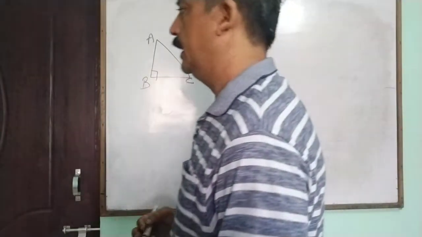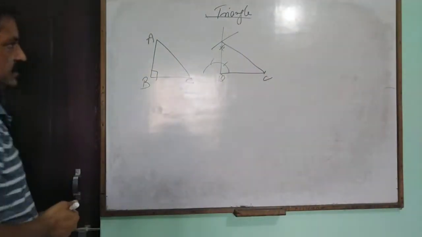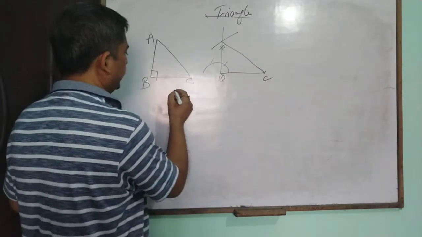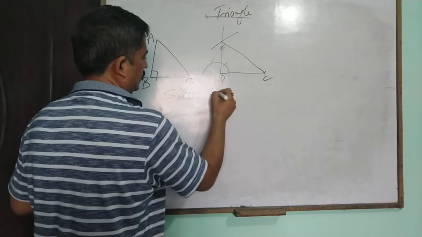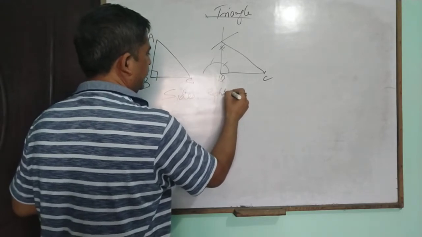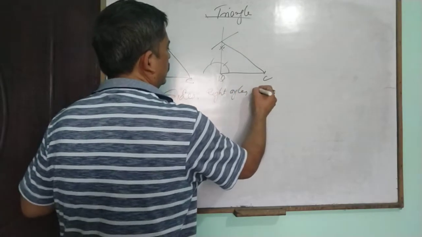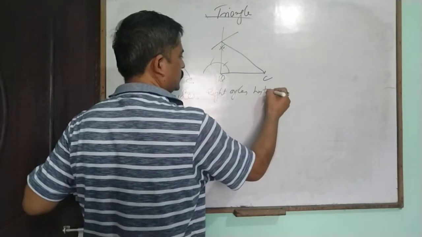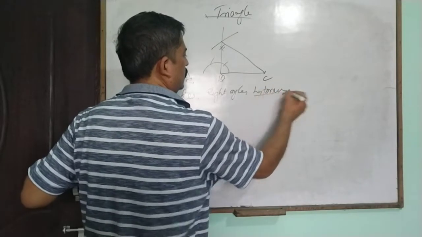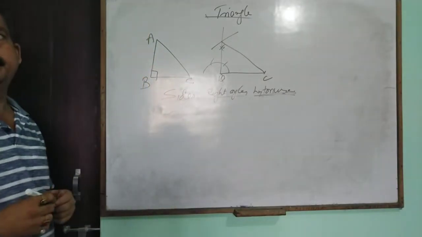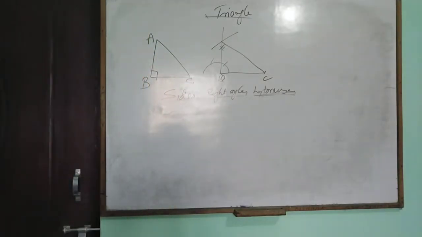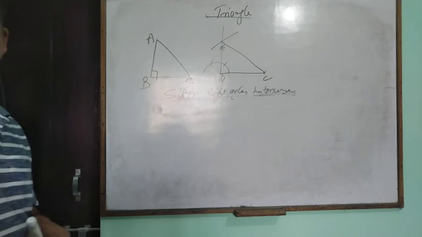So if the right angle, hypotenuse and one side of two triangles are given, then we make a right angle triangle.